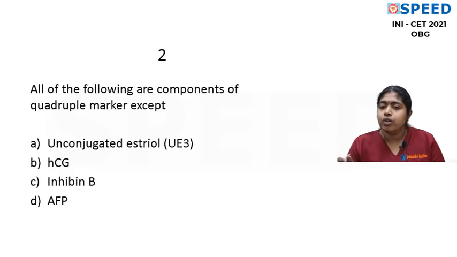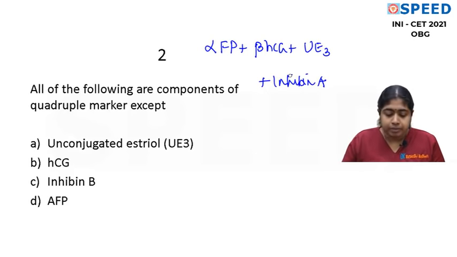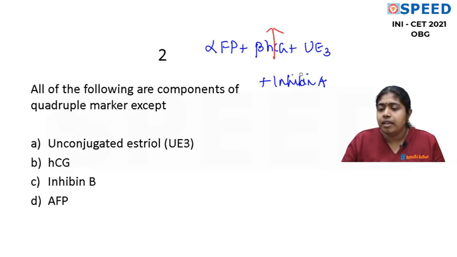All of the following are components of quadruple marker test except. So when we talk about quadruple marker, it is A, B3, alpha fetoprotein, B for beta HCG, 3 for unconjugated estriol, plus inhibin. So what inhibin were we talking about? Inhibin A. Is that right? Now when we are marking for Down syndrome, how are we supposed to mark? Beta HCG high, inhibin high. The other two low.